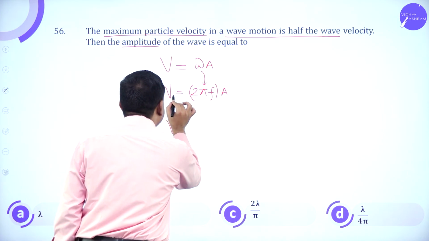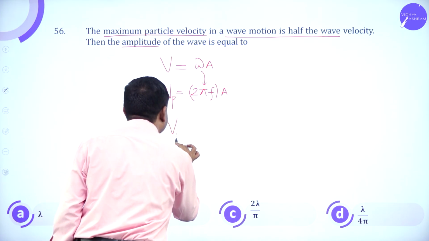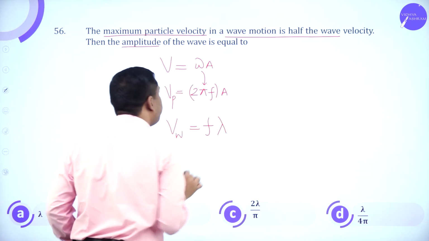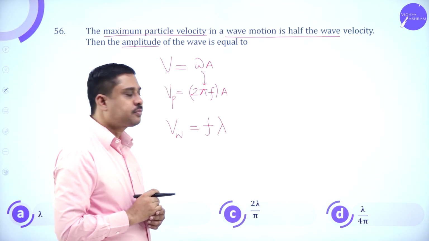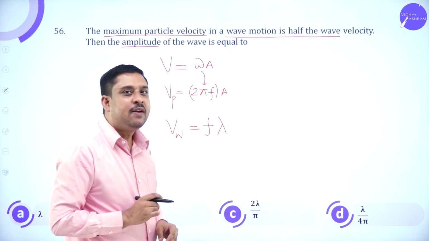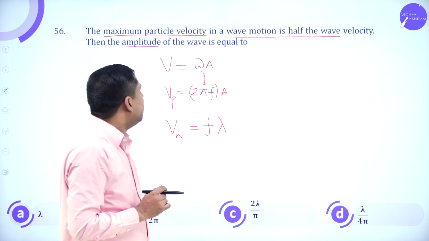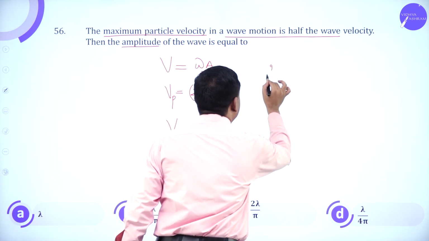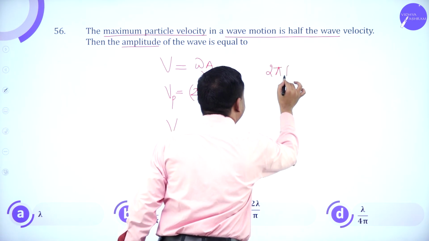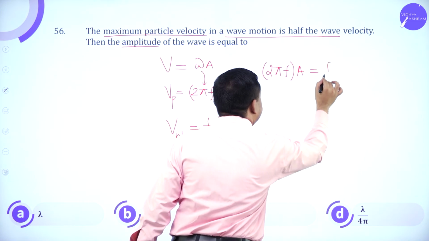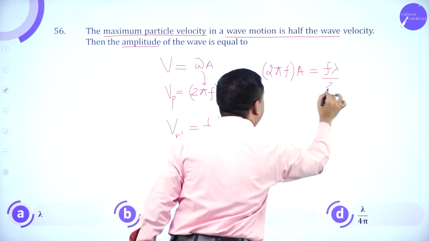And wave velocity, this is particle velocity, this is wave velocity, this is f lambda. Now he says particle velocity is half the wave velocity. So 2 pi f into A is f lambda by 2.